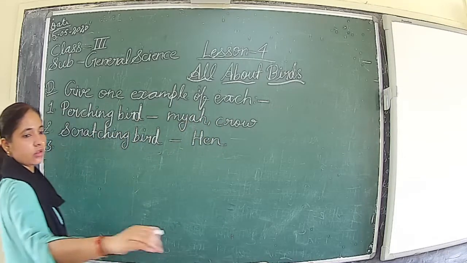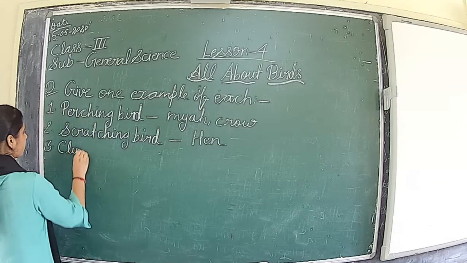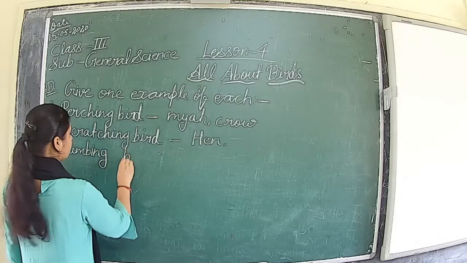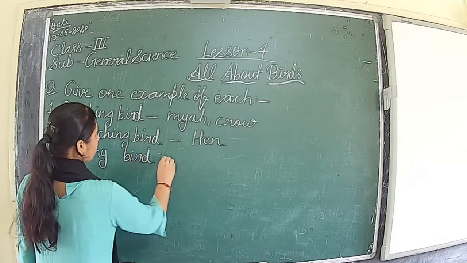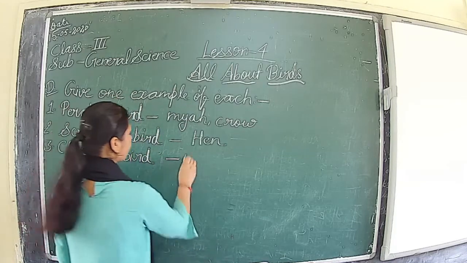Next is the climbing bird. The example of the climbing bird is the woodpecker.